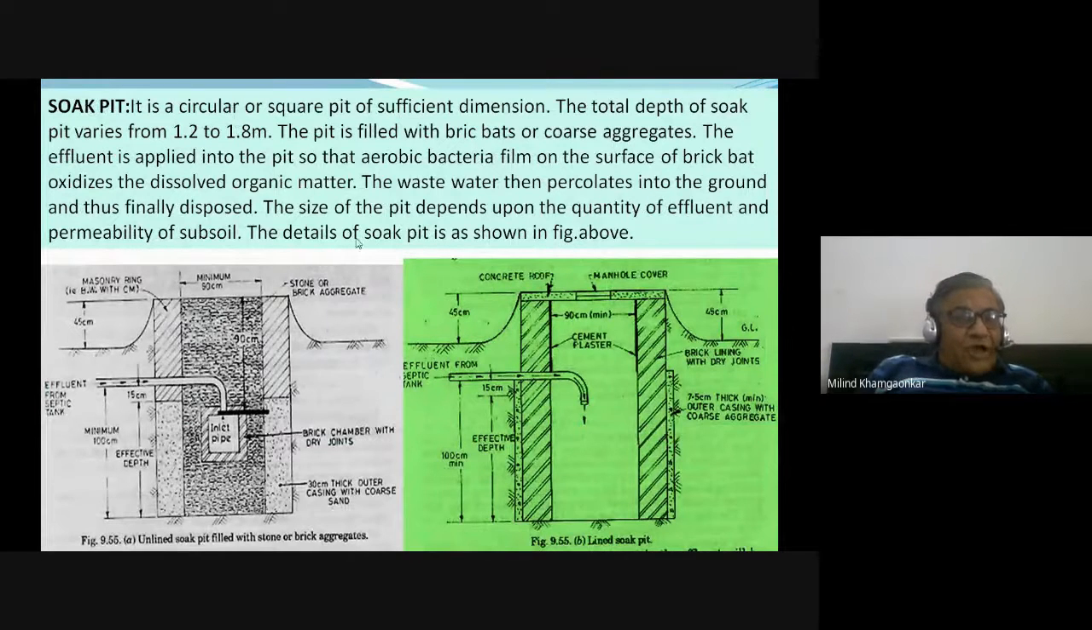Now let us move into another part of that septic tank, that is the soak pit. In Marathi it is called the Shosha Khadda, absorption trench, you can say. Soak pit, Shosha Khadda or absorption trench. It is either a circular or square pit, khadda, of sufficient dimension. The total depth of the soak pit varies from 1.2 to 1.8 meters. Its sketch is shown here. I will explain it later on. The pit is filled with brick bats or coarse aggregate.